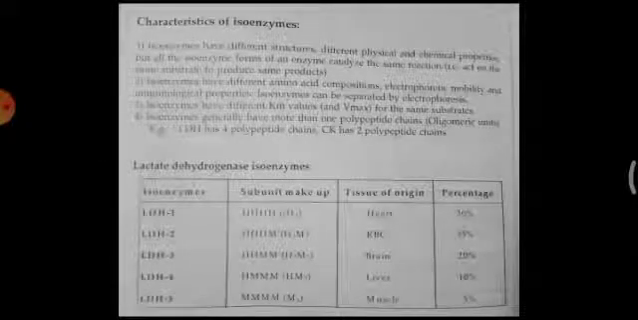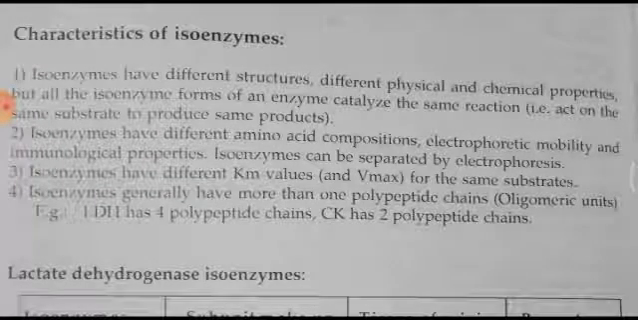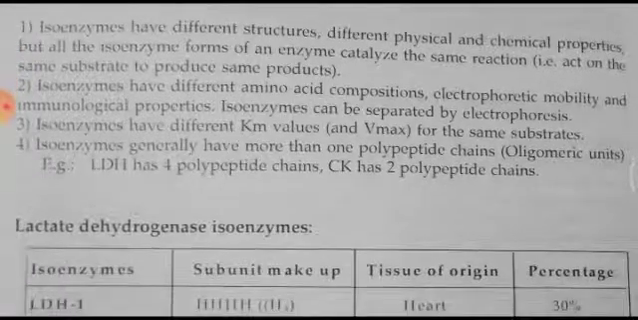So, continuation of isoenzymes. The characteristics of isoenzymes: they have different structures. So if you have seen in LDH1, 2, 3, 4, 5, they are having different structure, different physical and chemical properties, but all the isoenzyme forms of an enzyme catalyze the same reaction. I will stress on this word, same reaction. That means it acts on the same substrate to produce the same product. So activity is same, but the enzymes are of different types.